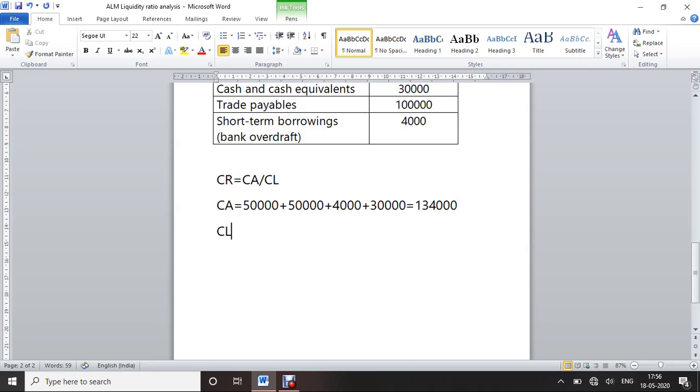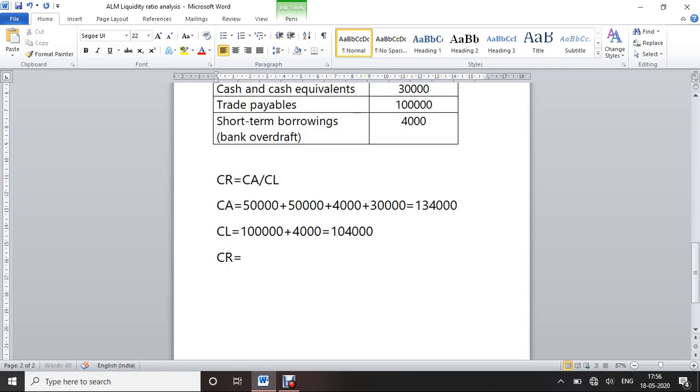Next one is current liabilities. In current liabilities, as I already told, there are two: trade payables and short term borrowings, which is bank overdraft. Trade payables is 1 lakh, and short term borrowings is 4,000, so it equals 1,04,000. Next, we're going to move to the current ratio.